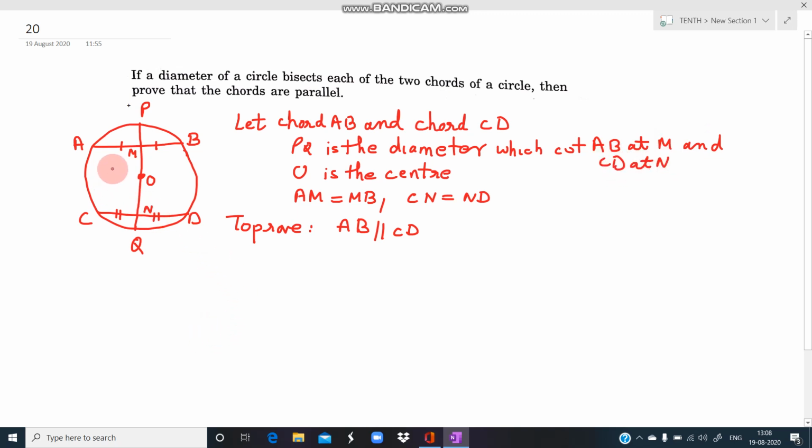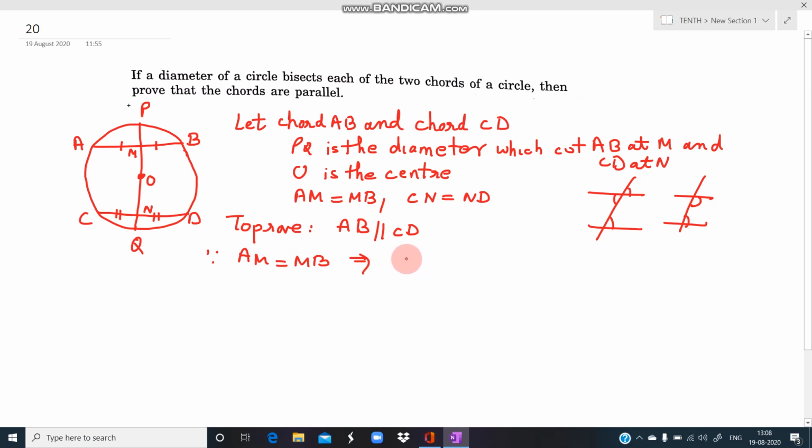Now if we have to prove two lines are parallel, how do we prove it? If we want to prove two lines are parallel, either we prove that alternate angles are equal, or that corresponding angles are equal, or that the sum of co-interior angles is 180 degrees. So any method we can apply. Now see here, since AM is equal to MB, isn't it? What does that imply?